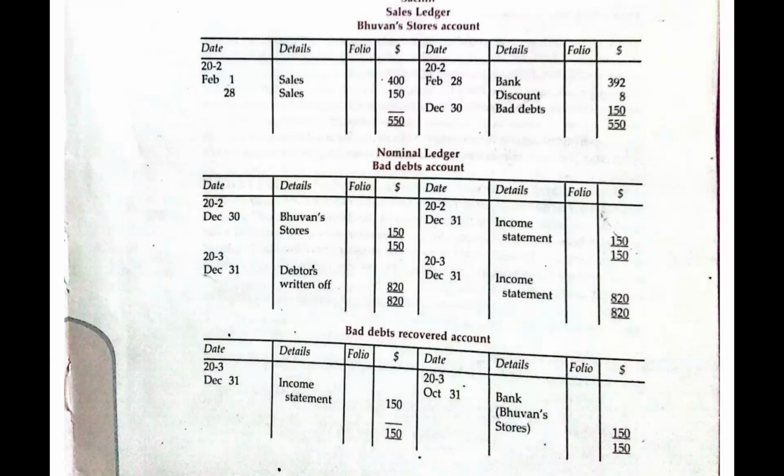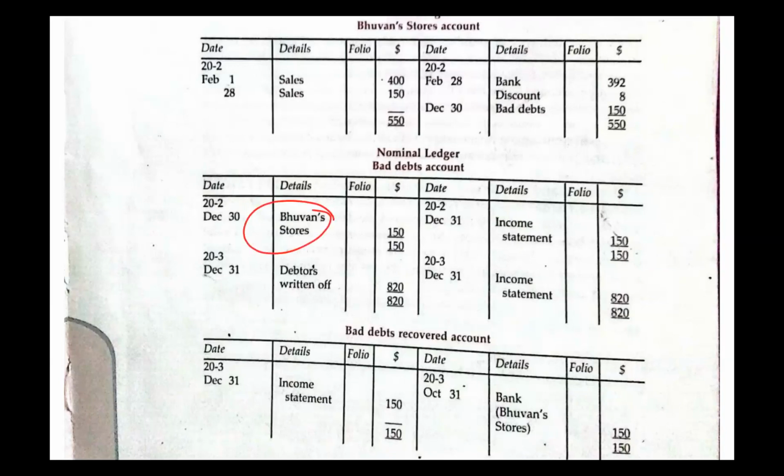Once we write off a bad debt, we have to debit our bad debt account, with the details of the person who owes us. So the Bavan's account is the details that we're going to use. Then the amount that we have written off as bad debt is what we indicate on the debit side of the account.